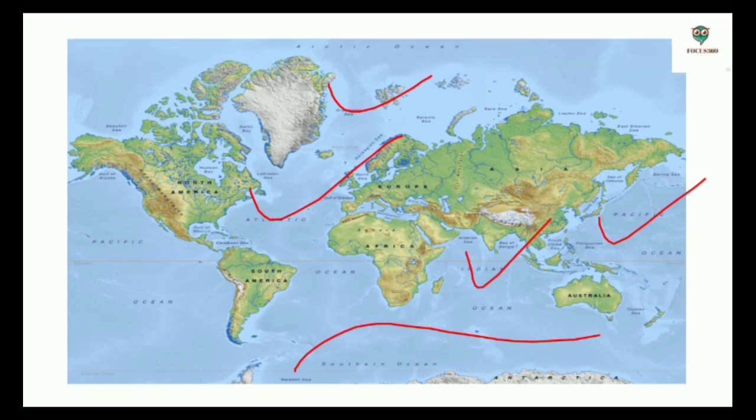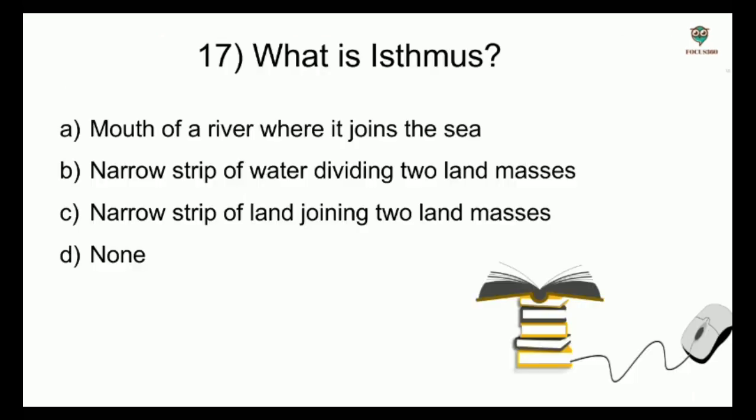In decreasing order, Pacific Ocean is the largest, then comes the Atlantic Ocean, then Indian Ocean, then Southern Ocean, then Arctic Ocean. Arctic Ocean is the smallest.